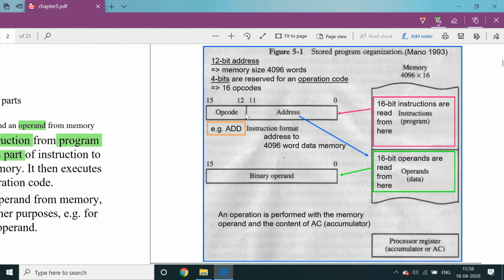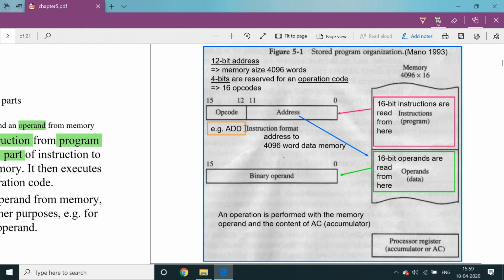Any computer instruction has some 16-bit length. That means it is always shown in rectangular boxes like this, 0 to 15, so the total length is 16 bits. The total 16 bits are divided into 2 fields. One is the address field, the second is the opcode field. So bits 0 to 11, that means 12 bits, are allocated for address information, and bits 12 to 15 represent the opcode. Another bit, the 15th, is called the I field. Later I will explain the separate 15th field. So bits 12 to 15 represent the opcode.